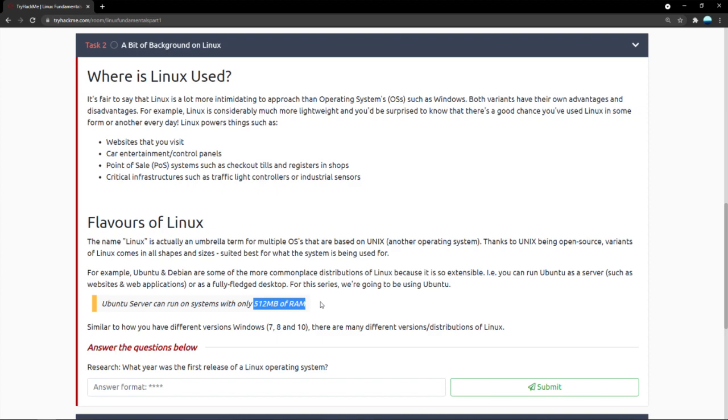You can even run it on something as small as 512 MB of RAM. Now, 512 MB of RAM on average is found in computers from 2002, 2003, and in that you can get full desktop environments, full server environments. So yes, this is very useful, especially Ubuntu, Debian, or any flavor of Linux, if you choose the right one. In this though, we're going to be using Ubuntu.